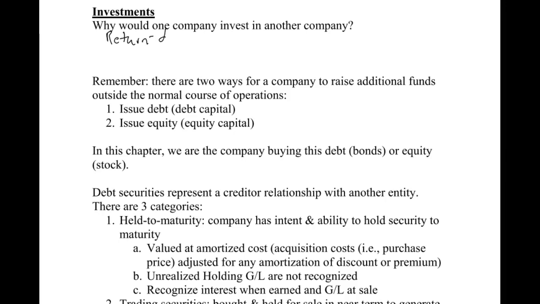This could be in the form of a dividend if you're investing in a dividend-paying stock, or you could just be holding a stock, wanting it to go up in value, and then sell it for a profit, which we call capital gains. And you could also invest in bonds. When you invest in bonds, you're going to earn interest on that investment. So those are all different ways to earn a return. Companies can do that as well.